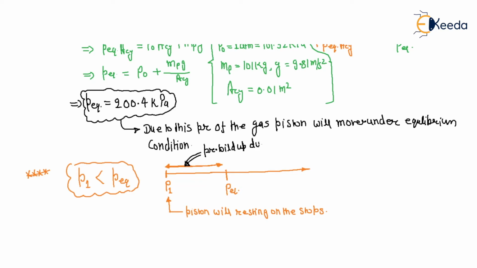Why? Due to heat supply. Pressure will build up due to heat supply, but there is no movement of the piston.